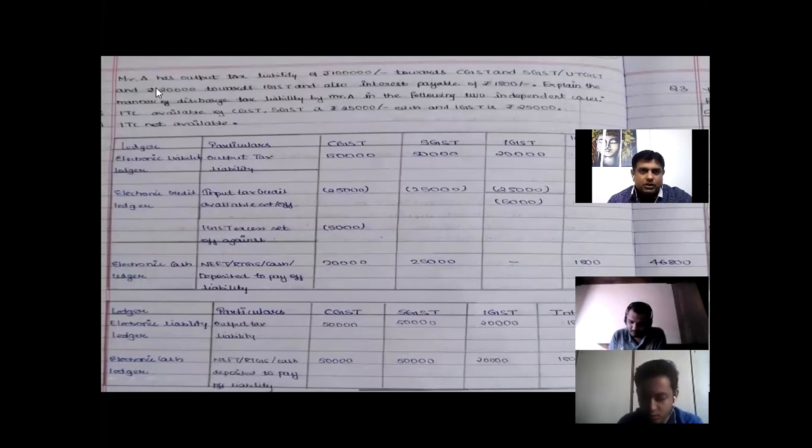Okay. Mr. A has output tax liability as 1 lakh towards the CGST and SGST, UTGST, 20,000 towards IGST, and also interest payable as 1,800. So these are the liabilities.